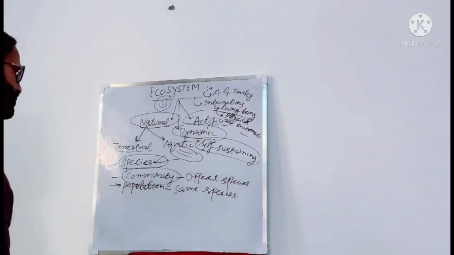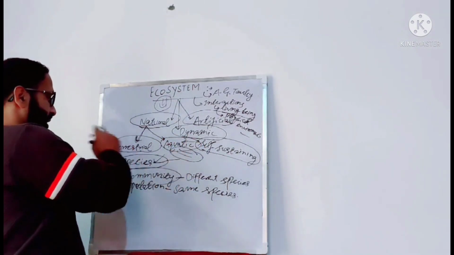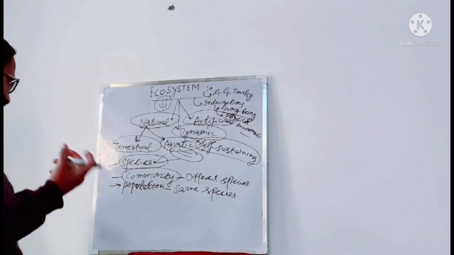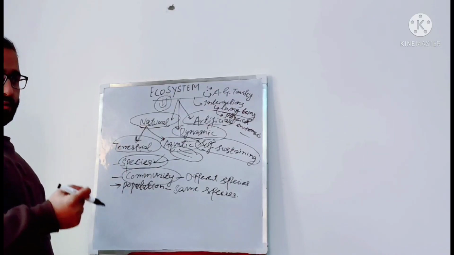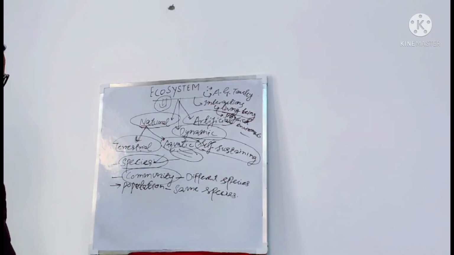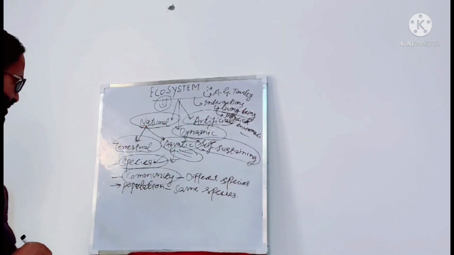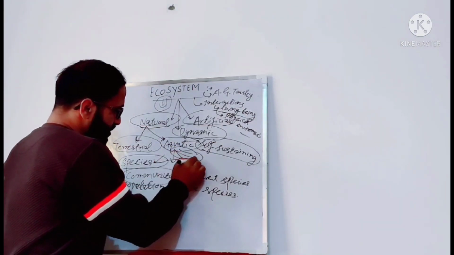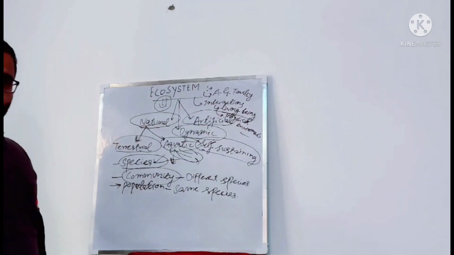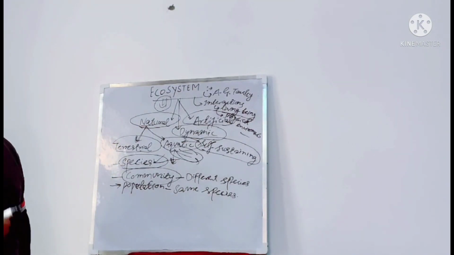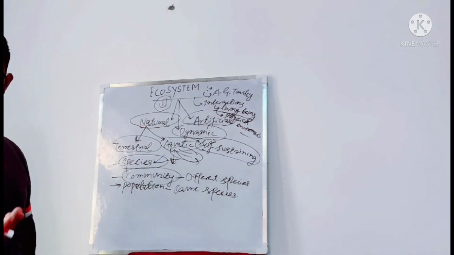Now these natural ecosystems are broadly of two types: terrestrial ecosystems and aquatic ecosystems. Terrestrial ecosystems are land ecosystems. The examples of terrestrial ecosystems would be forest ecosystem, grassland ecosystem, desert ecosystem, etc. Examples of aquatic ecosystems would be freshwater ecosystem and marine ecosystem. Freshwater ecosystems are where the concentration of salt is very low. In marine or saltwater ecosystems, the concentration of salt is more.